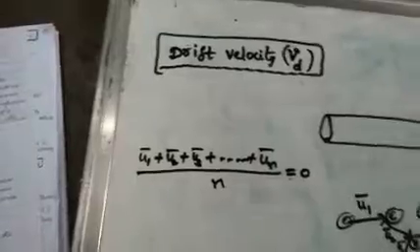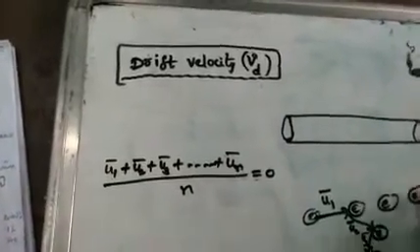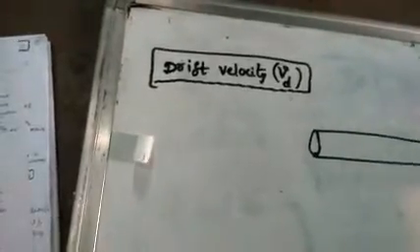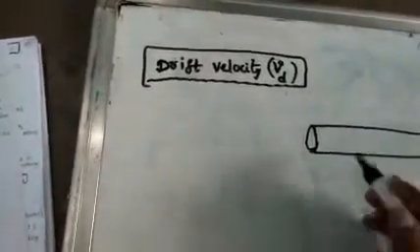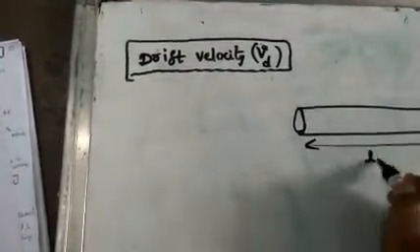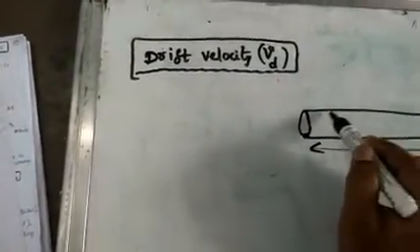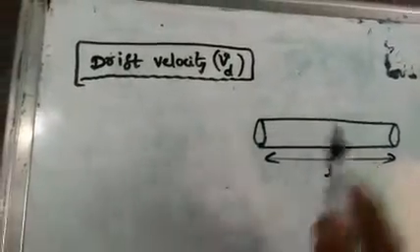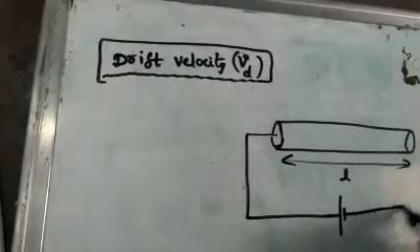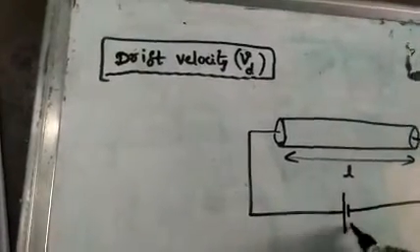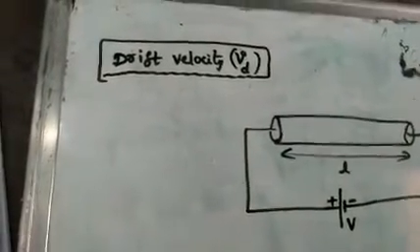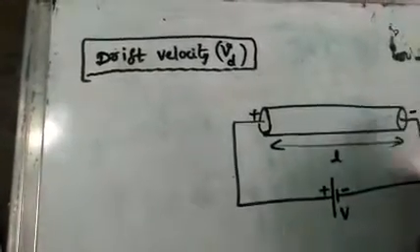Now our condition is not like this. I am taking the same conductor here. Its length is L, and the area of cross section is capital A. Just remember, I am applying a potential difference of V across the ends. Potential difference is V, so this end becomes positive and this end becomes negative.